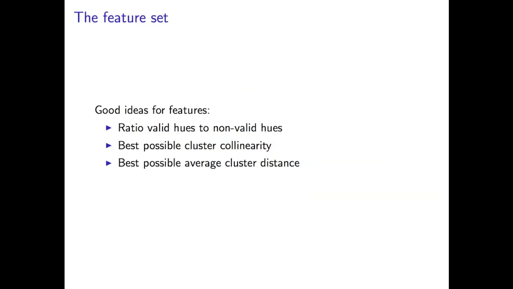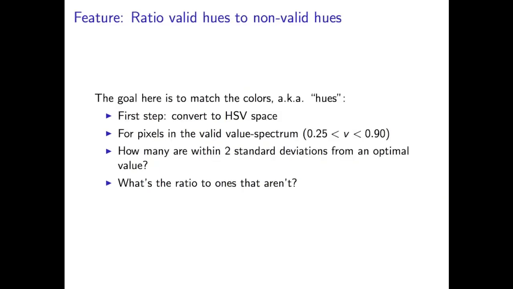One was the ratio of valid hues to non-valid hues. One was the best possible cluster collinearity, and one was the best possible average cluster distance. So the first feature is the ratio of valid hues to non-valid hues. And the goal here is to match colors within the image, also known as hues. Basically, the RGB, the red, green, and blue values are kind of useless to us here. They don't really tell us a whole lot about the image. It's more useful for us to convert these RGB values into the HSV, the hue saturation value space.